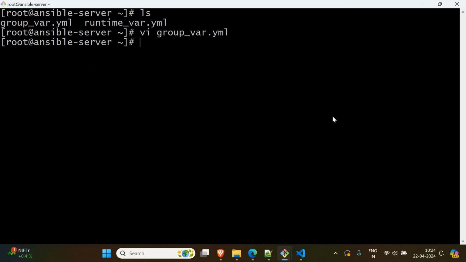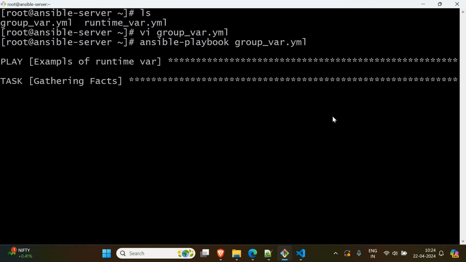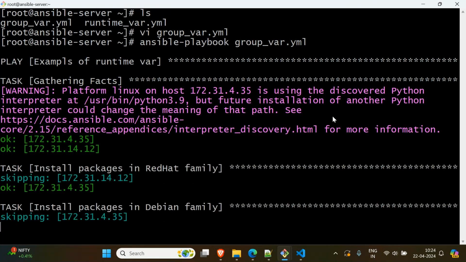So what is that? ansible-playbook. No runtime arguments. Okay, these are group variables. No runtime argument, just run it. It will go to the group files, each file, and it will show skipping. First time it is skipping our Ubuntu, this is the Ubuntu IP. Next, it is taking care of our Ubuntu. In Ubuntu, it is installing Maven. It will skip the Amazon instance. For Amazon, it will say it's skipping.